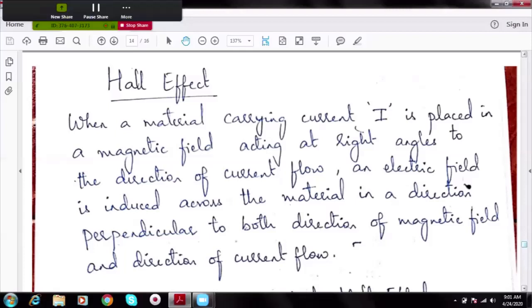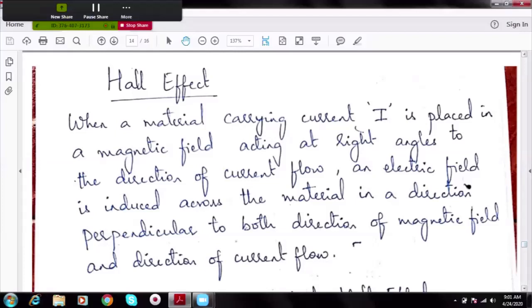The condition is that the direction of magnetic field and current should be mutually perpendicular, at right angles to each other. So when I place a current-carrying semiconductor in a magnetic field, we see a different phenomenon happening. This phenomenon is called Hall effect.